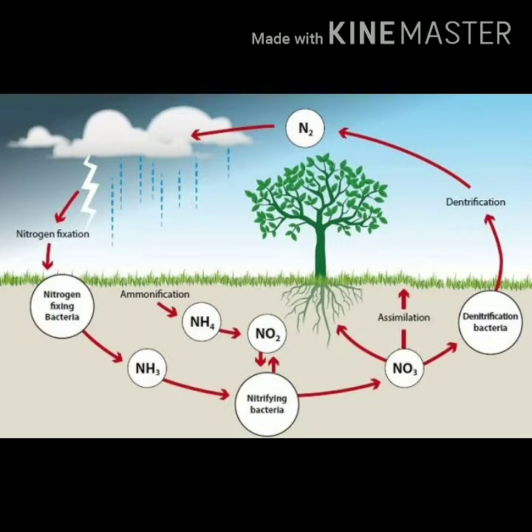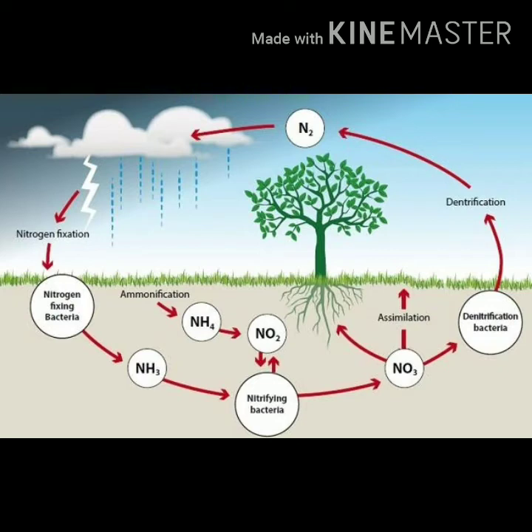Okay, when plants and animals die, the complex nitrogen compounds present in their dead bodies are decomposed and converted into simple compounds of nitrogen by certain bacteria and fungi present in the soil. Animal excretions also convert it into simple compounds of nitrogen. All the simple compounds of nitrogen formed in this way go into the soil. In this way, the compounds of nitrogen which were taken by the plants from the soil during their growth are returned to the soil.